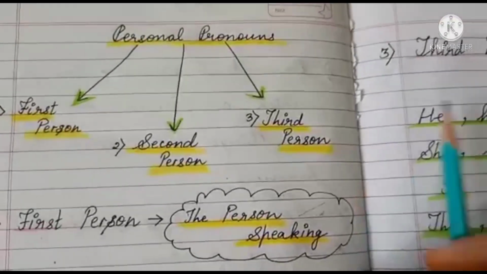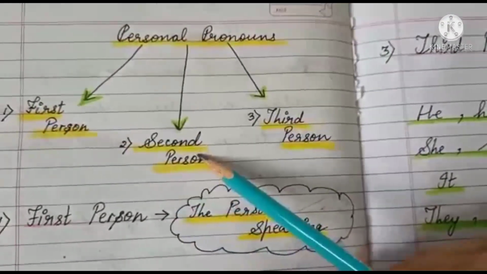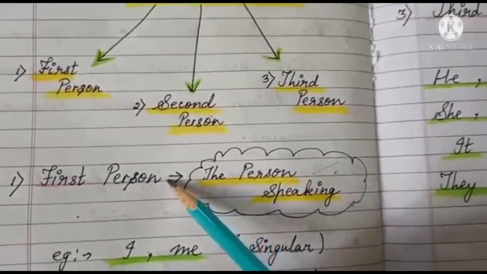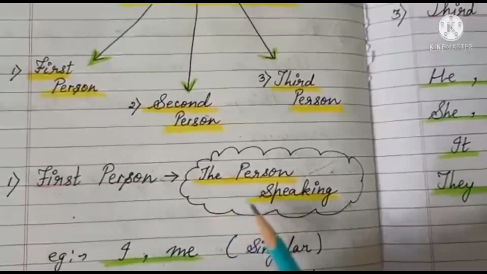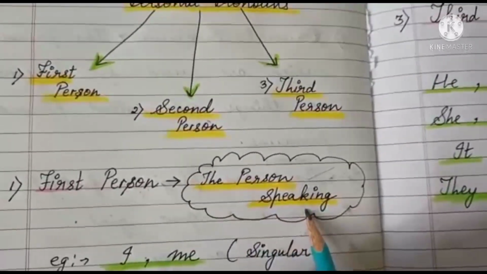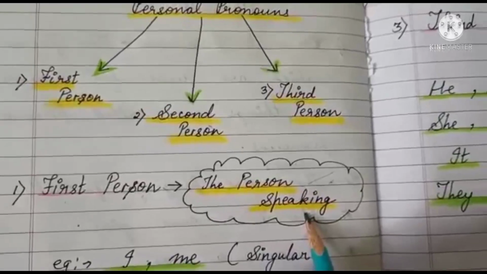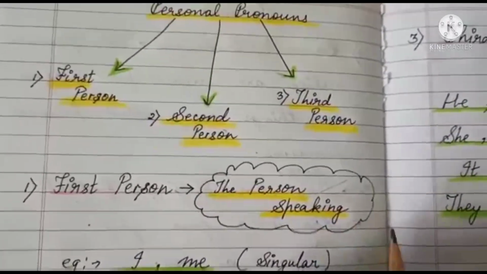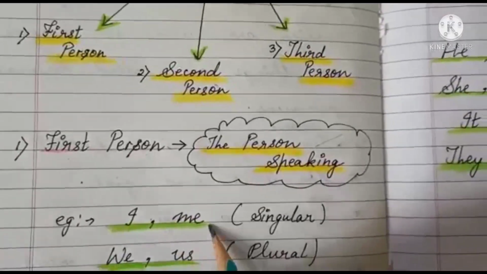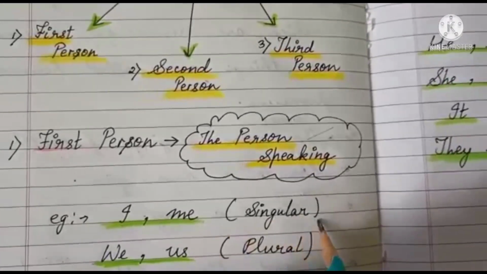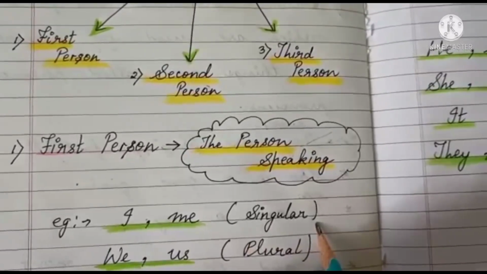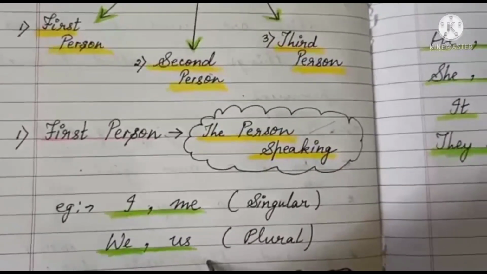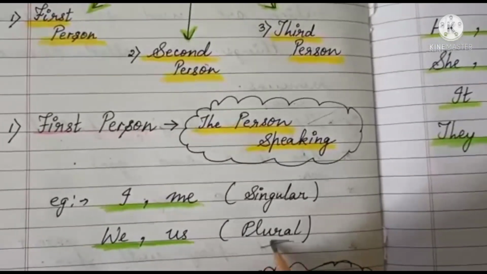Now the three kinds of personal pronouns are first person, second person, third person. What is the meaning of first person? Let us see. The person speaking is called the first person. What are the examples? I and me are the first person pronouns that are used in singular. And we and us are the first person pronouns in plural form.